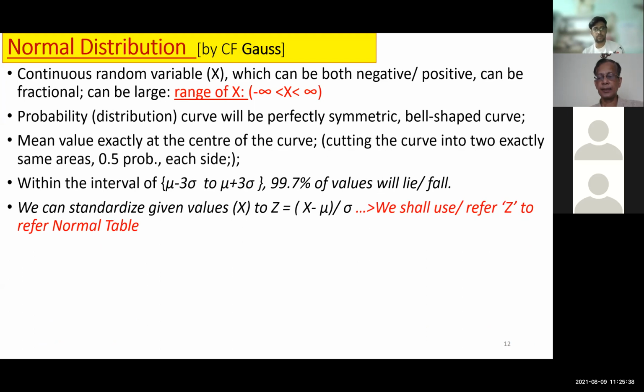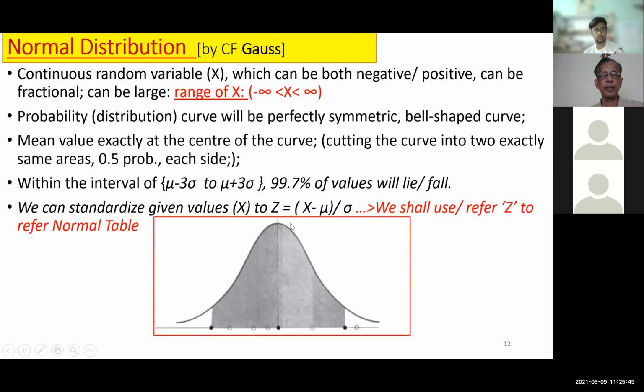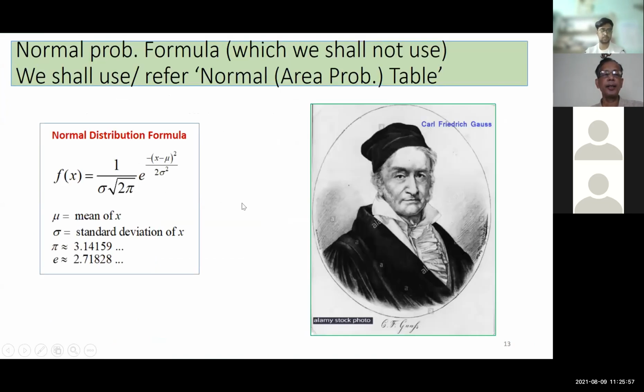The most important thing is that whenever we are getting an X value, we have to convert to Z by a simple formula. Standard Z value is X minus mu by sigma, and then we refer to the normal table. In the normal table, we may be interested to find for different intervals. This we have done, and I was referring to a formula. This is 1 by sigma root 2 pi whole into e to the power minus x minus mu whole square by 2 sigma square. It's a huge formula, but luckily we are not using this formula.